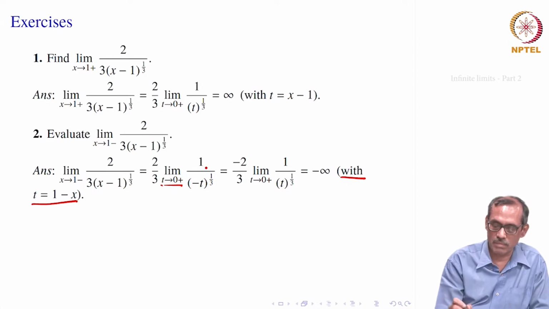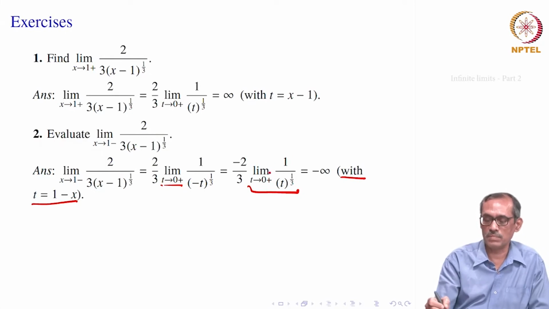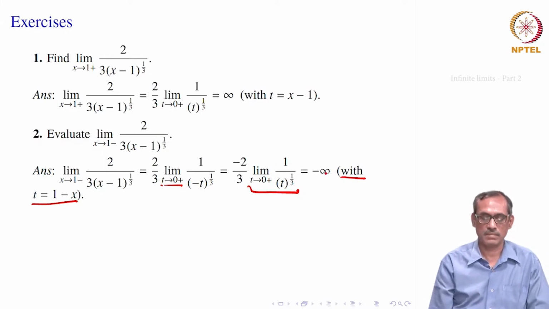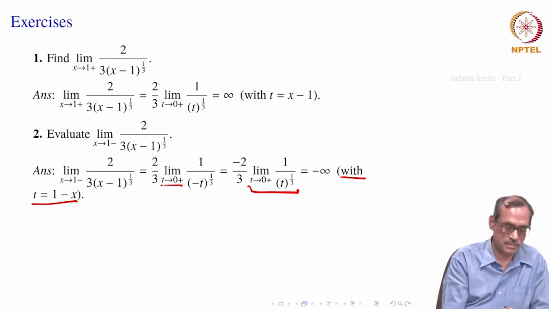This is 1 divided by minus t to the power 1 by 3, the minus sign comes out, so it is minus 2 by 3 times the limit as t goes to 0 plus of 1 divided by t to the power 1 by 3. That we know goes to infinity, so it is minus infinity. Obviously, you can see from the function itself, if x remains smaller than 1, this becomes negative and it is close to 0 from the negative side, so the limit should be minus infinity.